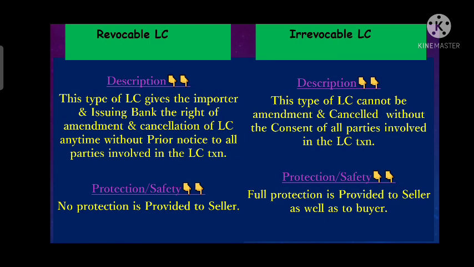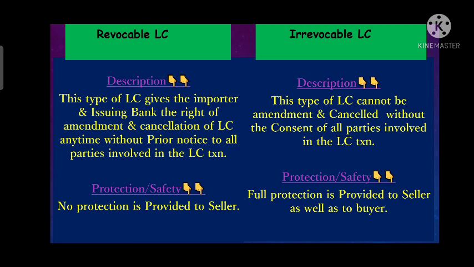Now we will differentiate revocable LC and irrevocable LC. What actually is a revocable LC? A revocable LC is that LC which gives the right to the importer and the issuing bank to cancel or amend the LC at any point of time without intimating all the parties involved in that LC transaction.